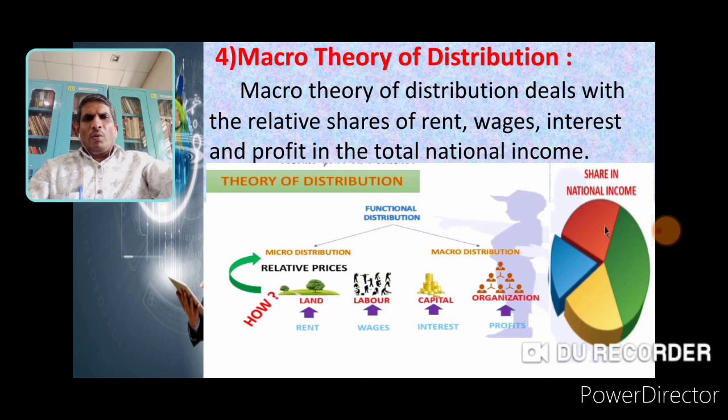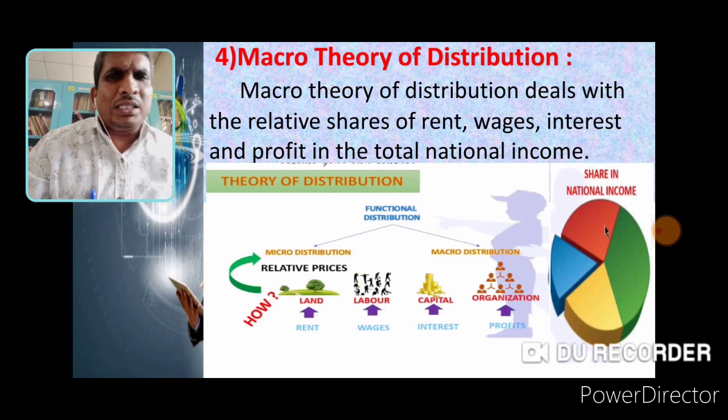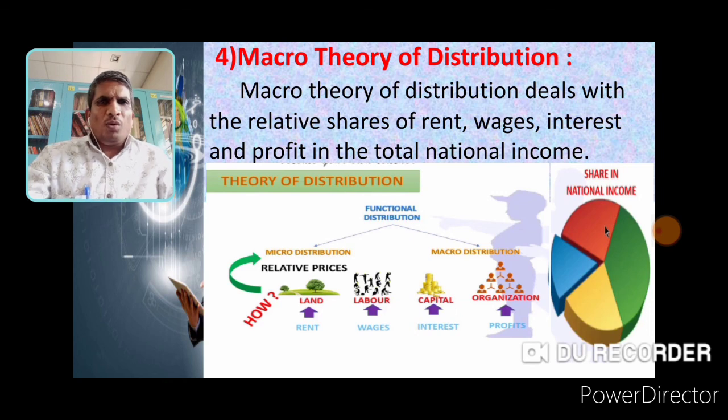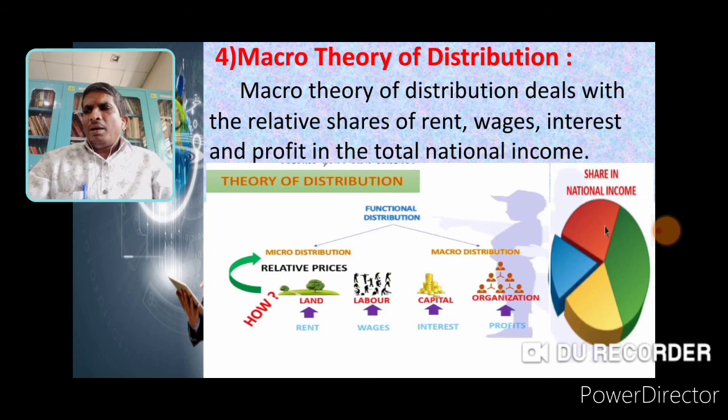Students, today we have studied the scope of macroeconomics. In the scope of macroeconomics, macro is classified into 4 groups. Number 1, theory of income and employment, theory of general price level and inflation, theory of growth and development and macro theory of distribution. These are the 4 important points to study in the scope of macroeconomics.